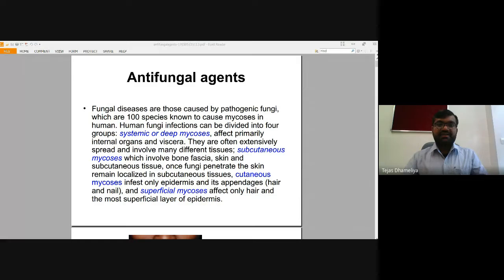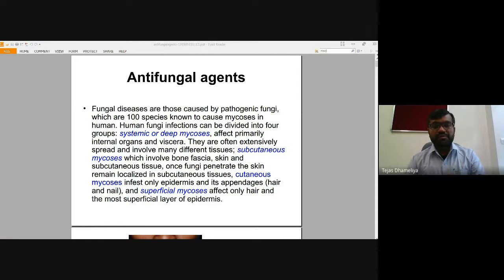So let us start another session on antifungal agents. Till now we have seen medicinal chemistry and several preservatives in the last session. Today we are going to have another session on antifungal agents. What are these antifungal agents? What are their characteristics, their structure, side effects, and where they can be used? This is what we are going to learn in the concepts of antifungal agents.